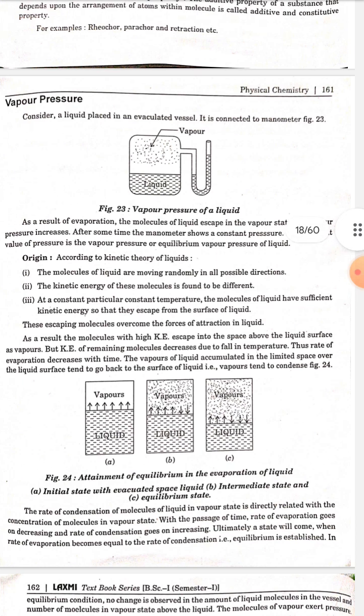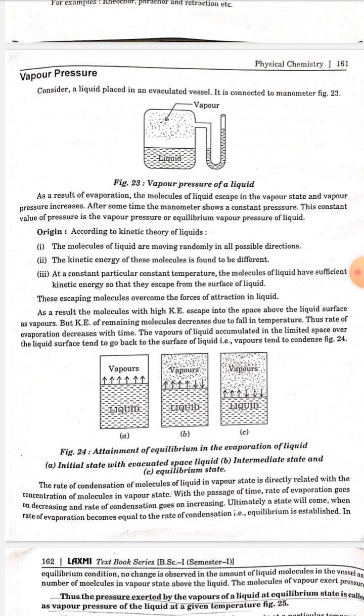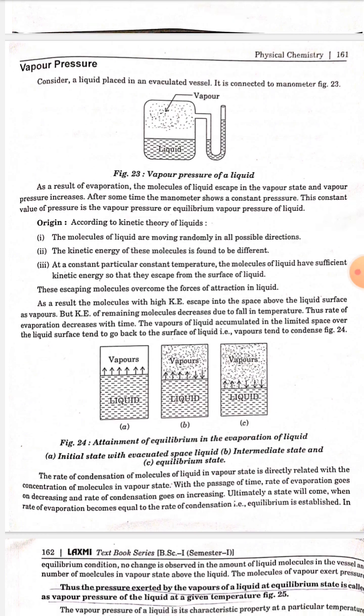Origin. According to the kinetic theory of liquids, number 1. The molecules of liquid are moving randomly in all possible directions. Number 2. The kinetic energy of these molecules is found to be different. Number 3. At a constant temperature, the molecules of liquid have sufficient kinetic energy so that they escape from the surface of the liquid. These escaping molecules overcome the forces of attraction in the liquid. As a result, the molecules with high kinetic energy escape into the space above the liquid surface as vapor, but the kinetic energy of the remaining molecules decreases due to fall in temperature. Thus, the rate of evaporation decreases with time.